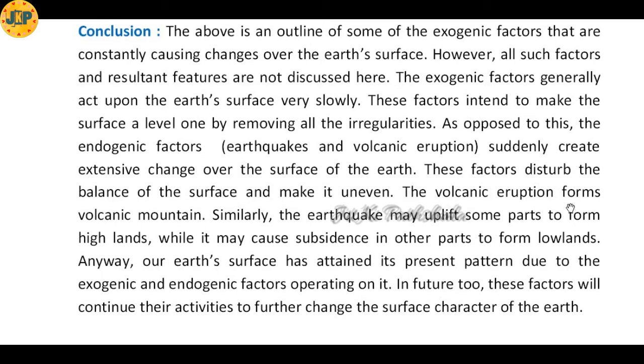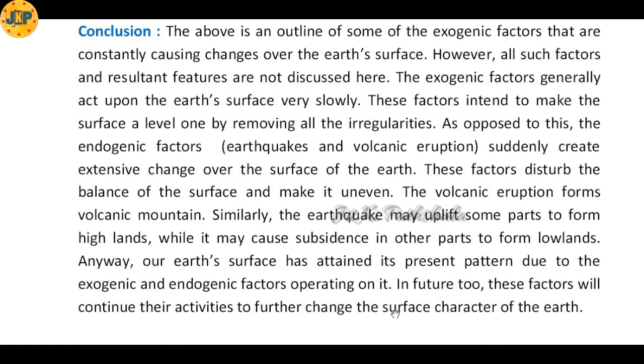Volcanic eruptions, when the lava comes out, form volcanic mountains. Similarly, earthquakes may uplift some parts to form highlands, that means they can raise some parts, while they may cause subsidence in other parts to form lowlands. Earthquakes have the power to convert hills or plains into lowlands within very few seconds. Anyway, our Earth's surface has attained its present pattern due to the exogenic and endogenic factors operating on it.